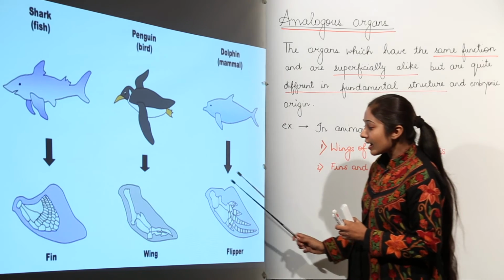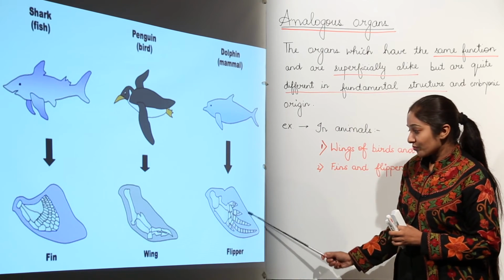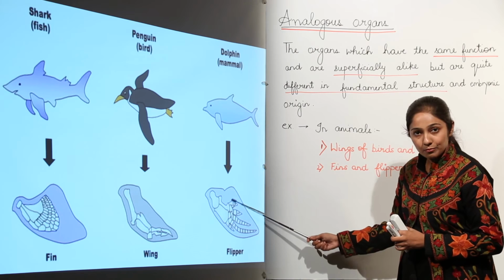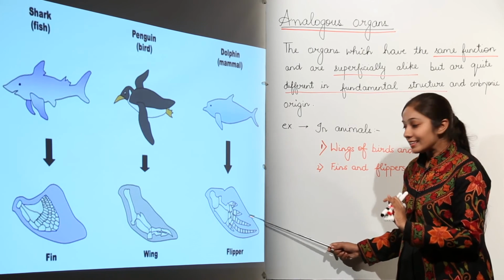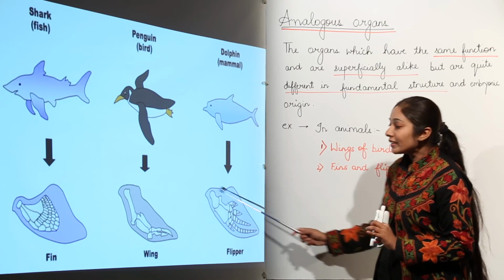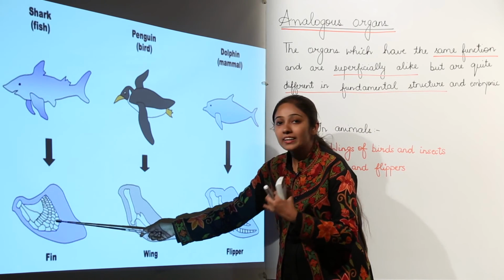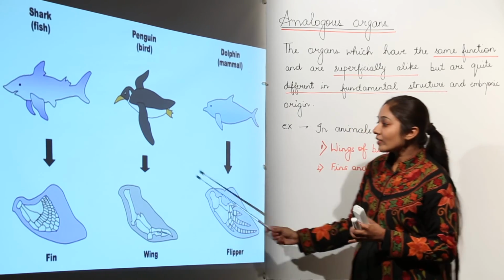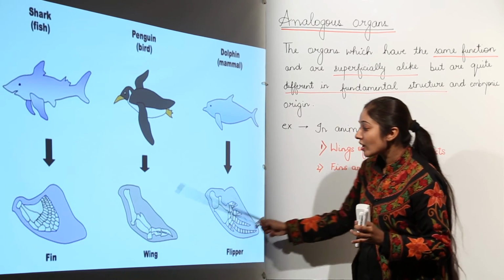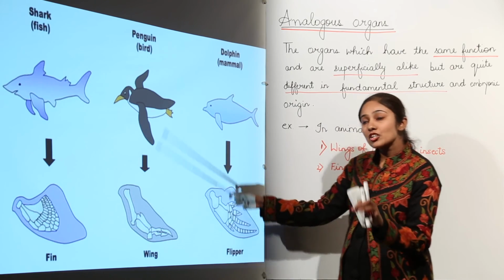As you see, these are pentadactyl limbs. This is a pentadactyl limb. When we talk about carpals, metacarpals and phalanges, these are pentadactyl limbs. But this is not a structure that is a pentadactyl limb. It is entirely different from these structures. So that is why these are analogous, because the basic structure is different but the function is the same.